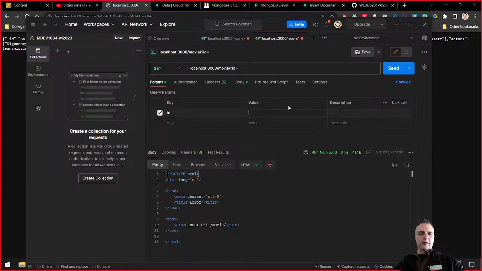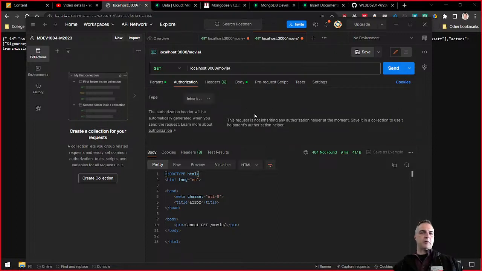So this is what we want. Now take a look at this. Is this correct? The answer should be no, because look, it gives us a param. It gives us an actual thing: ID equals this. That's not what we want. So params isn't any good, right? Okay, so that's no good.